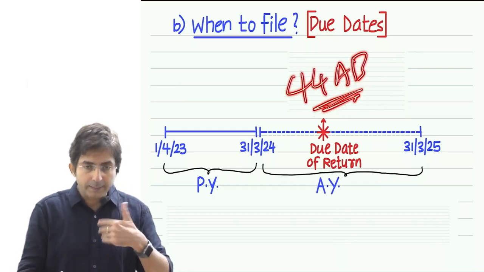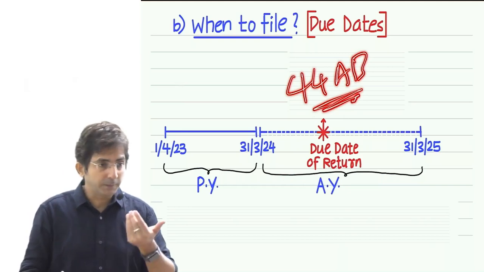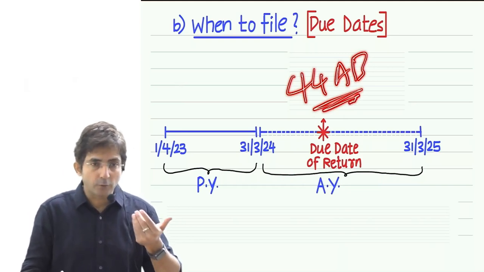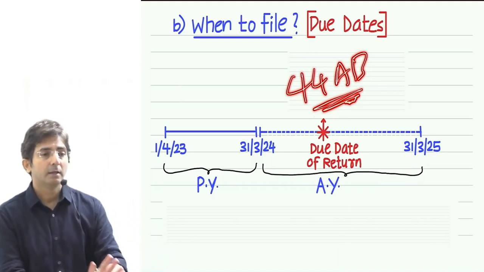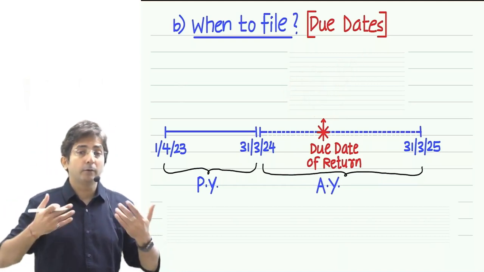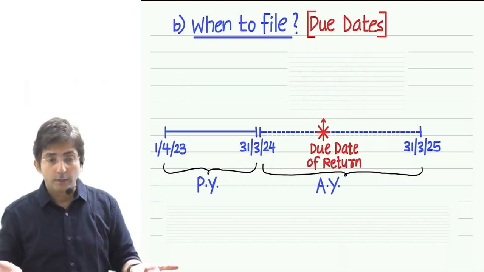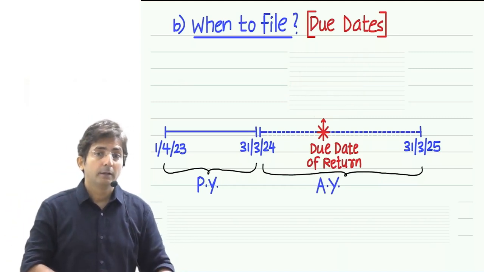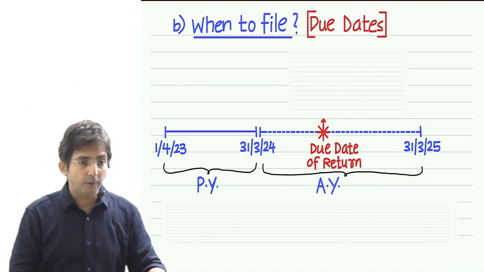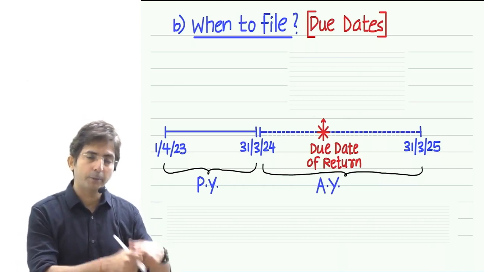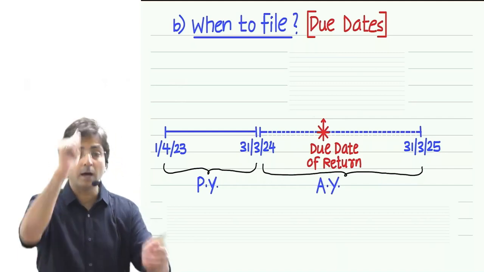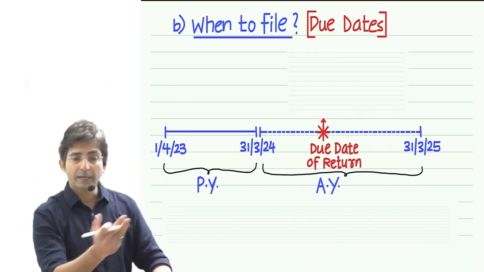I'll be explaining this later in PGBP. What is PGBP? Profits and gains from business or profession. In the chapter on business, I'll be explaining this. But you might have heard that everyone whose turnover is greater than 1 crore is liable to get their accounts audited. So now imagine a partnership firm is subject to audit. Then for the partnership firm, the return filing date will be October. Even for the partners, the due date will be October.